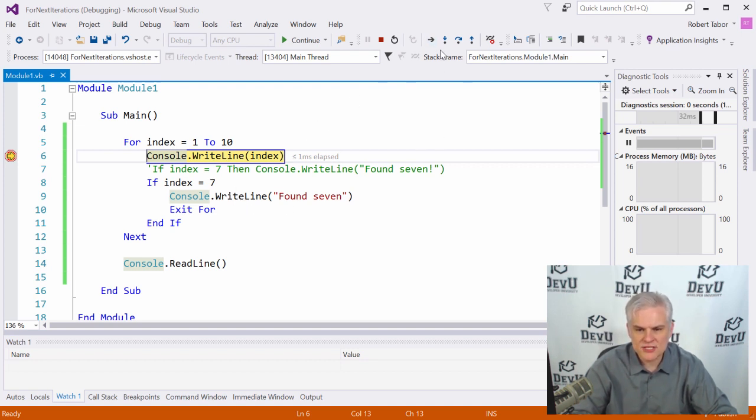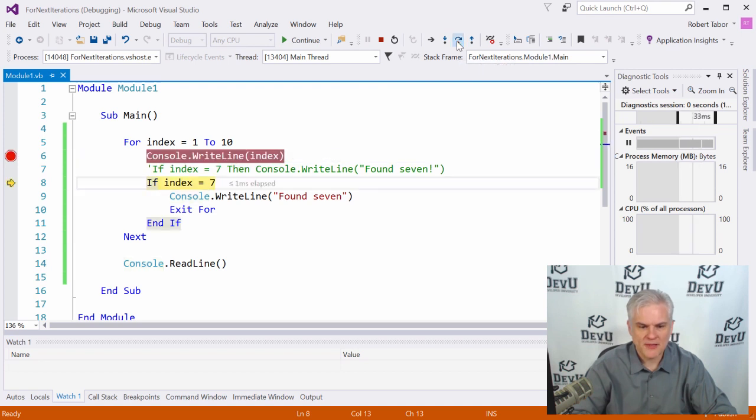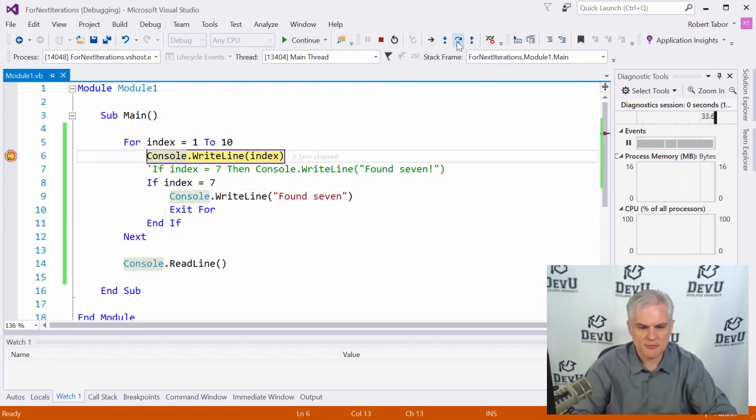Now I can use keyboard shortcuts, or I can use these little items here in the toolbar while we're in debug mode to step through our code. I'm going to ignore the step into and the step out of. They're kind of special cases and not really essential to us until we start building more complex applications. But the step over is probably what we want to use. So I'm just going to hit this step over button or F10 on my keyboard. And here I can begin to step through each single line of code.